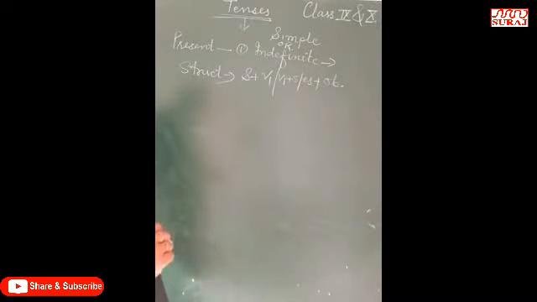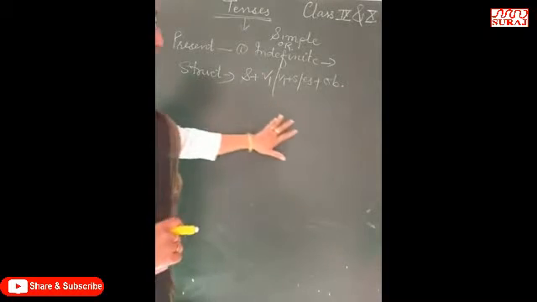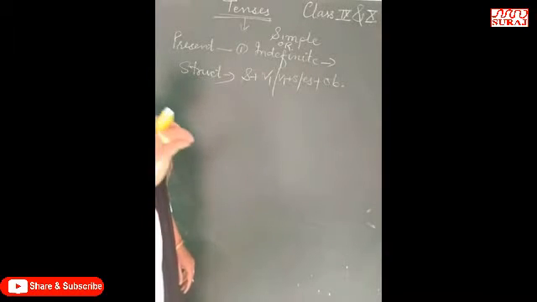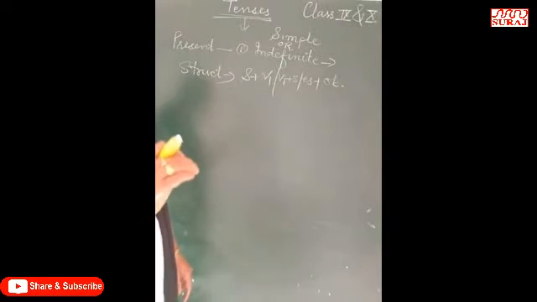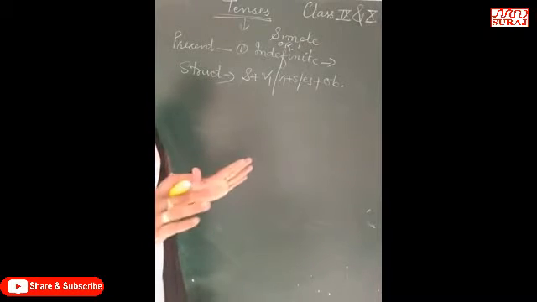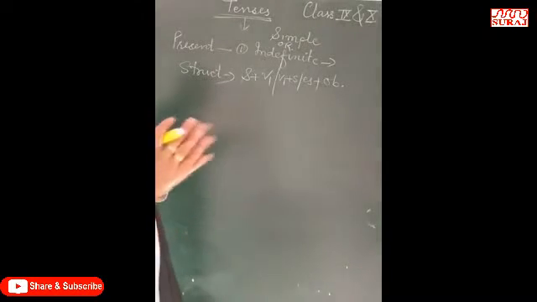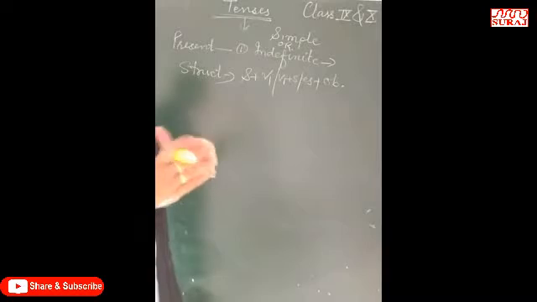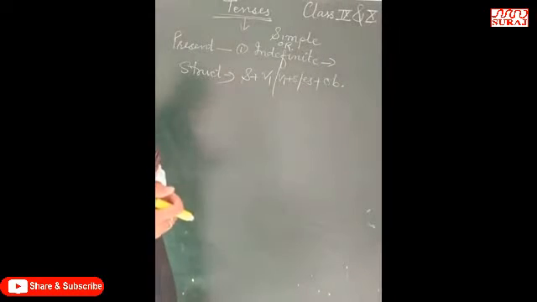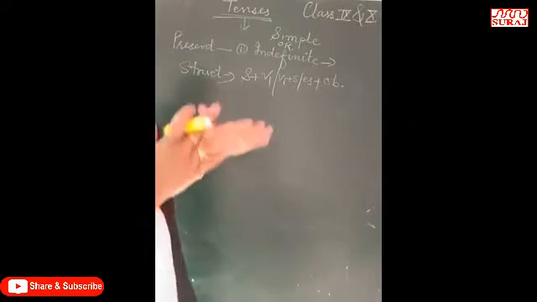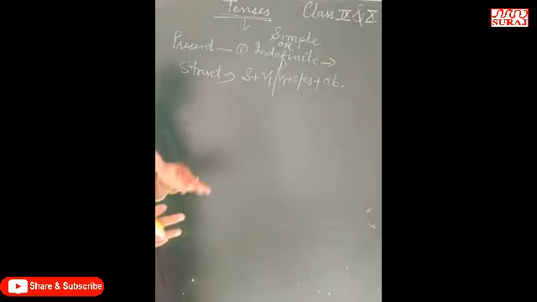As I told you, I think I have not told you the types of sentences. As you know, a group of words which gives complete meaning is called a sentence, and a group of words which does not give complete meaning but gives some meaning is called a phrase. And a sentence gives complete meaning. Further, we will learn how many types of sentences there are. There are 5 types of sentences.